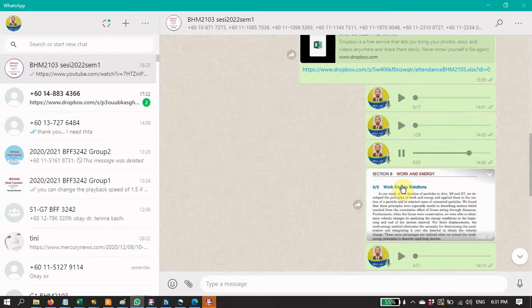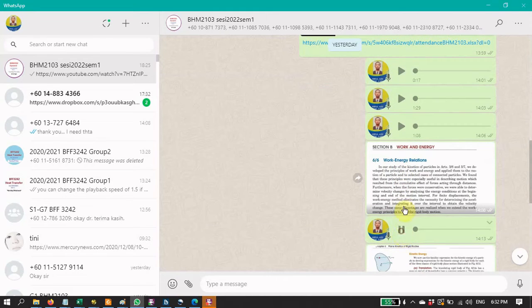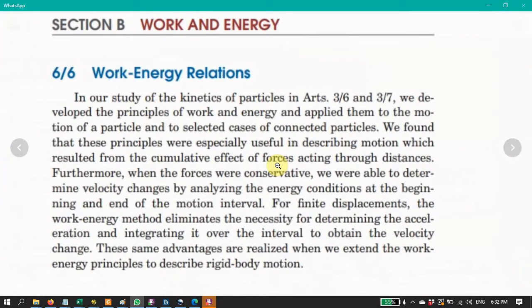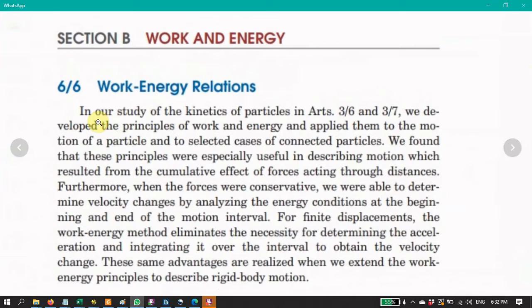We're going to extend it to look at the states of energy at different instances, in order for us to calculate the appropriate kinematic properties. So it all goes back to the kinematic description. Right, let us have a look at the text. It appears in section B, and the title of the book is Work and Energy for Rigid Bodies.